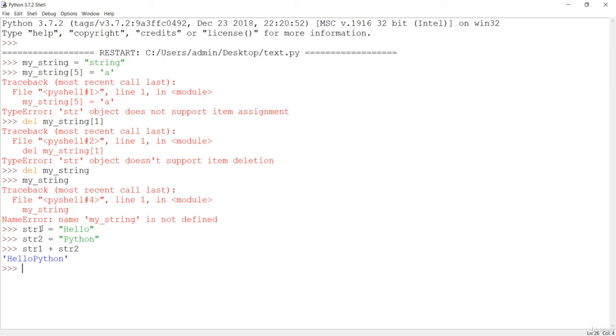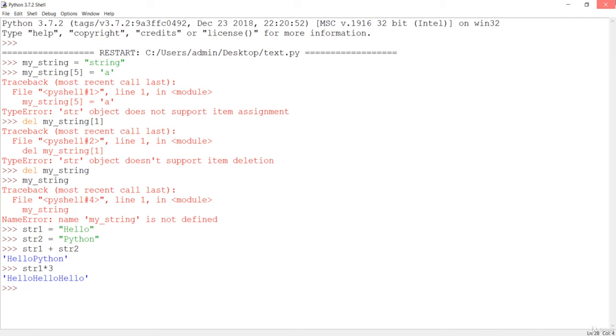You can also do something like a multiplication of a string. So if you want to get multiple hellos, you can do str1 multiplied by 3. This arithmetic operation is valid in the case of a string. You can multiply your element. You can also do addition, which is basically a concatenation between strings, and you can do this type of operation on a string.